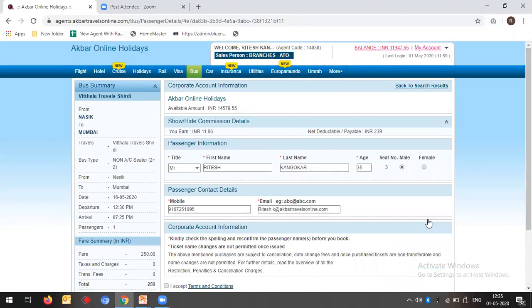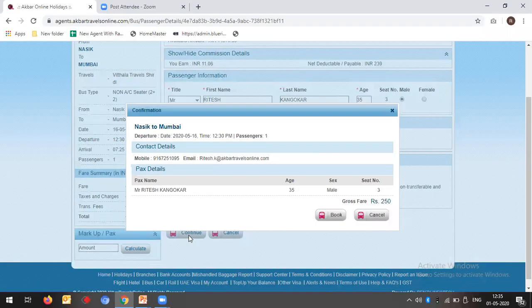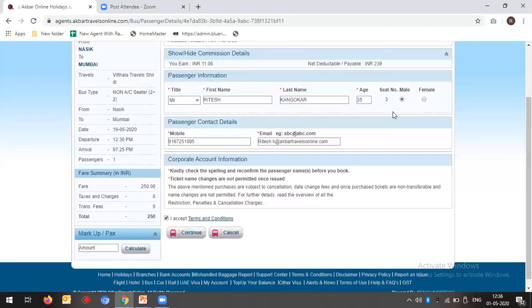My name, my last name, my age, my phone number, email ID. It took hardly around 30 seconds to search my sector and choose the bus which I want, and that's all. I don't need to put any information in this. If I click on accept and continue, the booking will get issued within a minute. So this option will help you get a fast booking process.